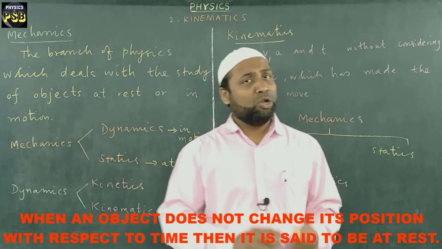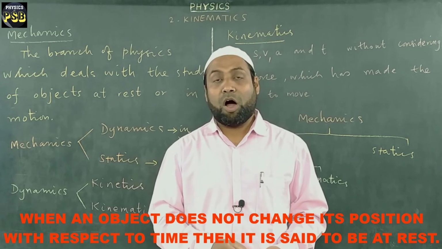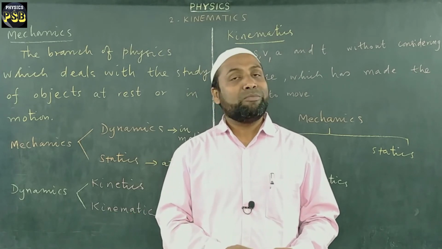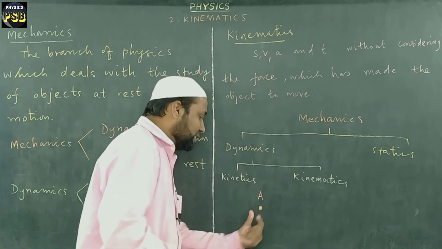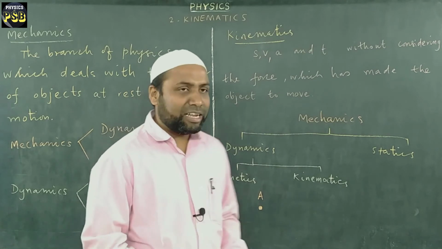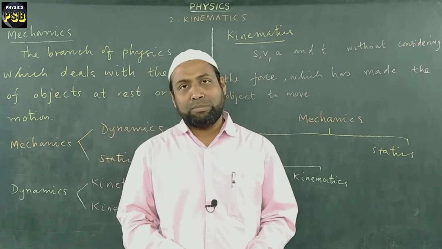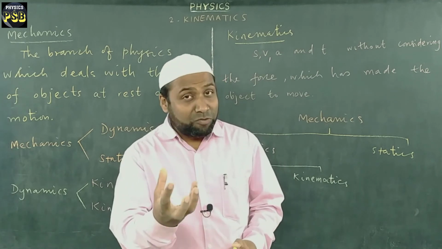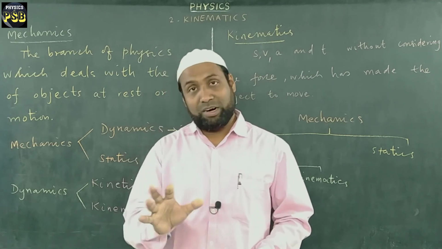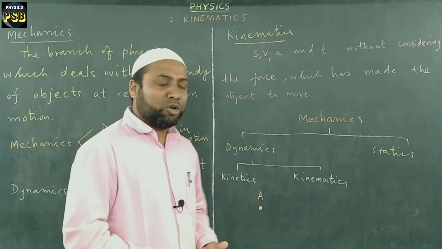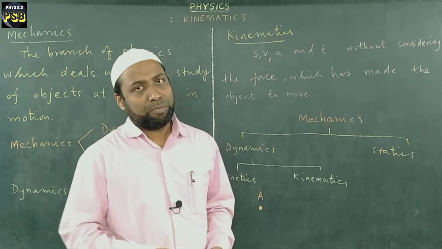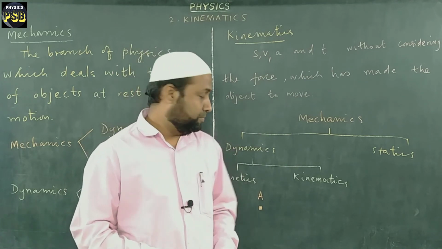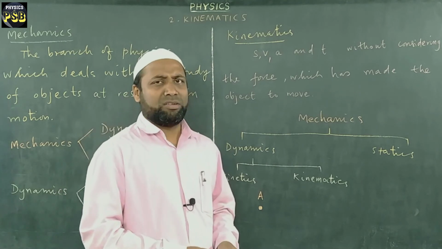For an object to be at rest, there are two possibilities. One is no forces acting on the object, or equilibrium forces are acting on such object. When we say that no force is acting on an object, it is not possible. If you go anywhere, gravitational force is acting on the object, on the surface of earth. So saying that no force is acting on an object is not possible on the surface of earth. Okay, it's not possible anywhere in the universe.